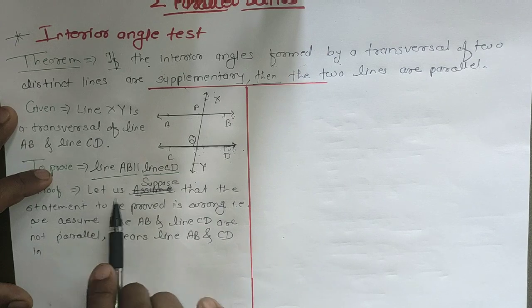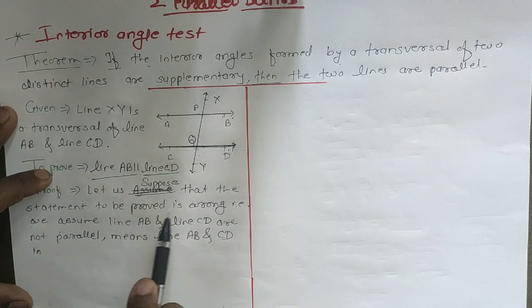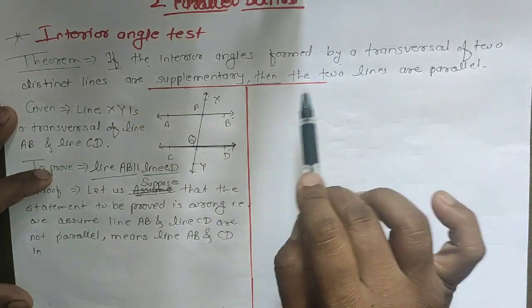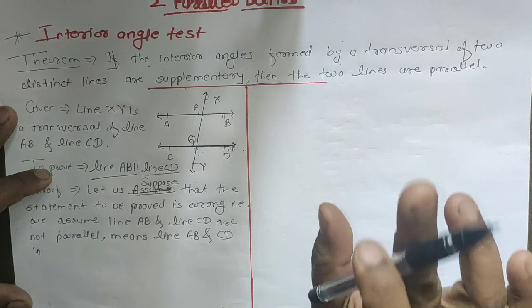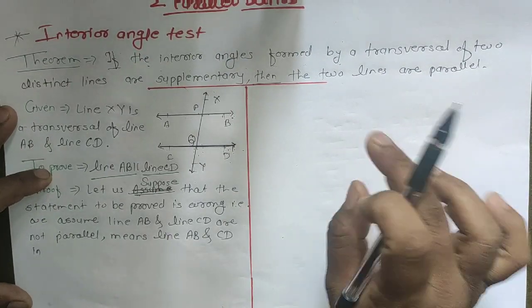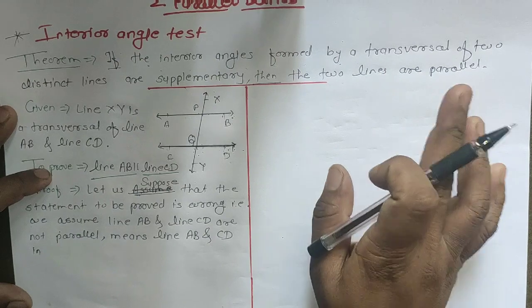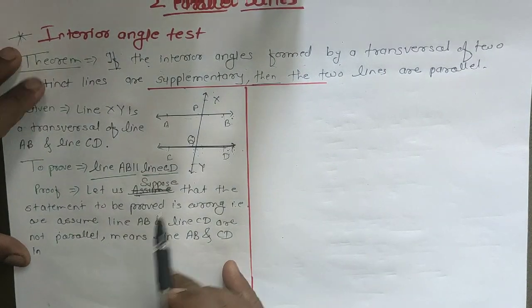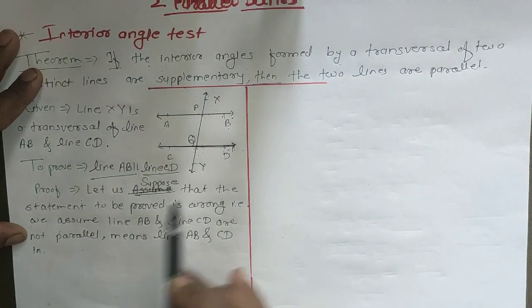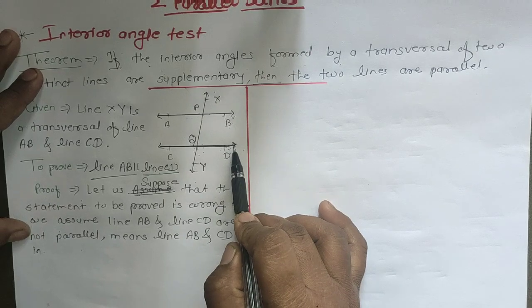Let us suppose that the statement to be proved is wrong. We have to assume that this statement is wrong. Actually it is not wrong, but we assume it. Then lines AB and CD are not parallel to each other.